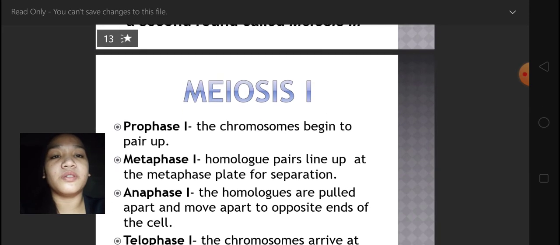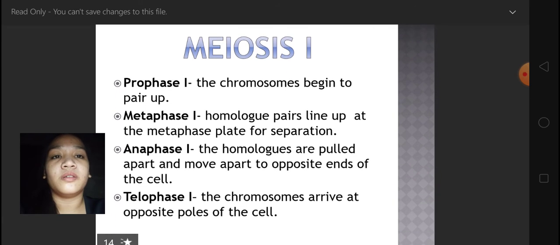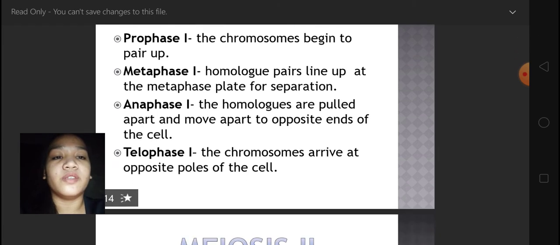This is meiosis I. First, the chromosomes begin to pair up. Second, the homologous pairs line up at the metaphase plate for separation. The third process is that the homologous chromosomes are pulled apart and move to opposite ends of the cell. And last, the chromosomes arrive at opposite poles of the cell.